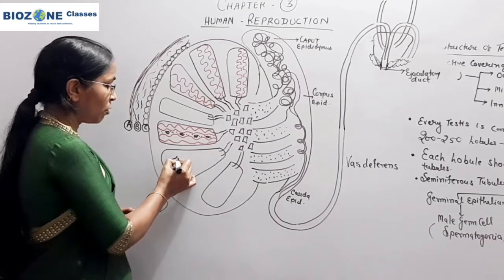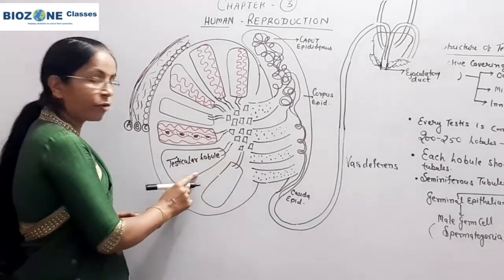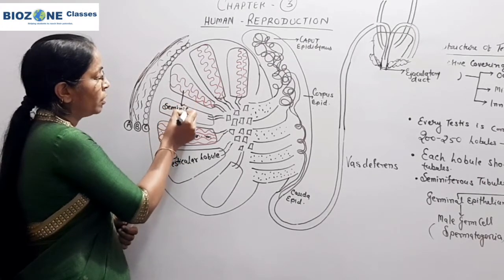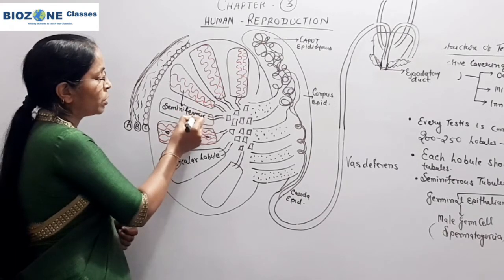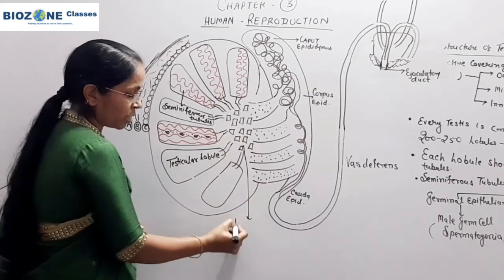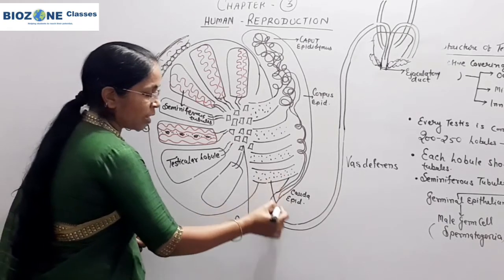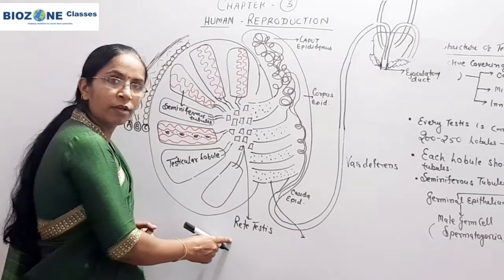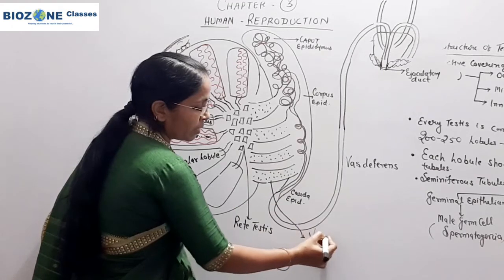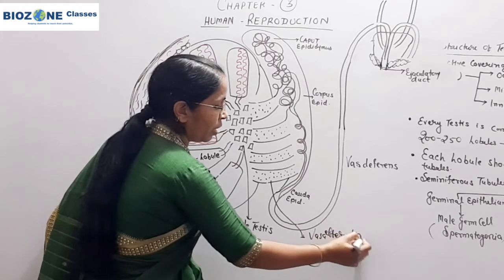These are the testicular lobules. Testicular lobules, you remember, 200 to 215 in number. The red colored ducts that appear are called seminiferous tubules. Seminiferous tubules continue into the rete testis. Rete testis continues into the vasa efferentia, and vasa efferentia now continue into the epididymis.